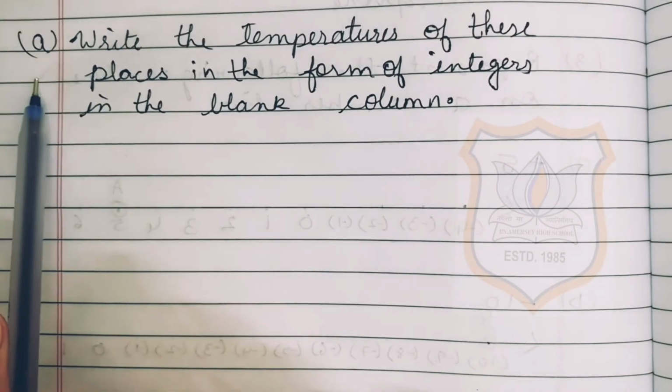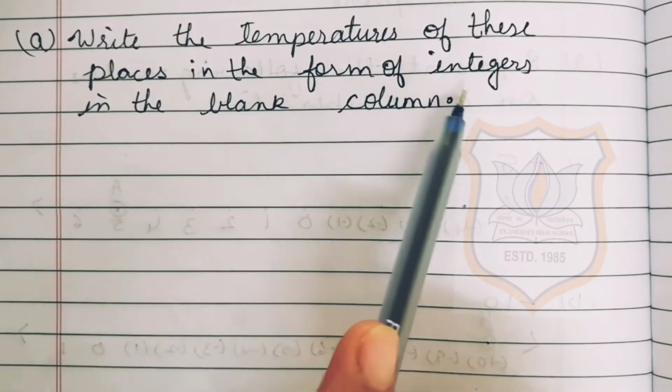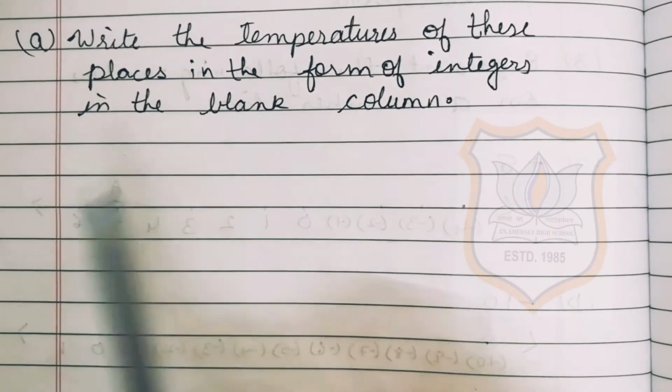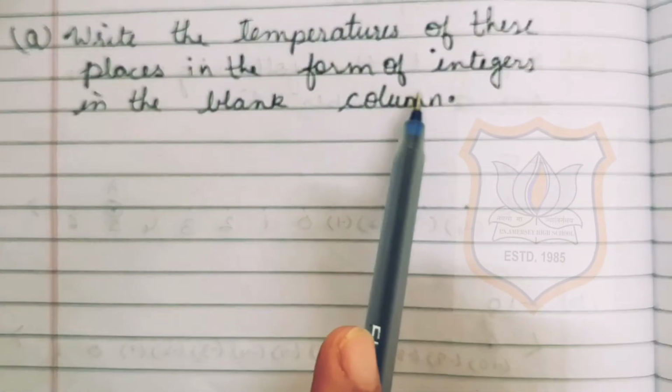A part of question number 5. Write the temperatures of these places in the form of integer in the blank column. Here we have to write down the temperature in the blank column in the form of integers.